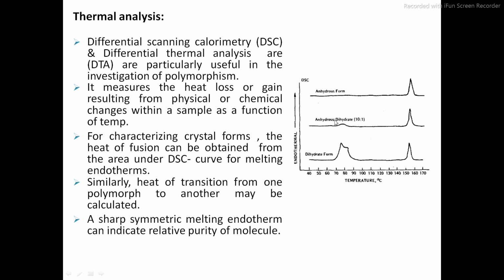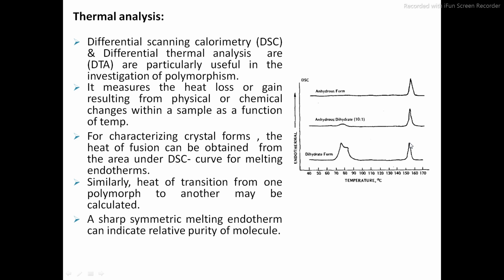As we add the dihydrate, the solubility of the product decreases, and that's why you can see there is a rise in a broad peak. The rise in the broad peak indicates that there are certain impurities, and these impurities are because of the dihydrate form. And again in the third graph, when we add a large amount of dihydrate form, you can see this type of broad peak appear, and this broad peak indicates a high amount of impurities.